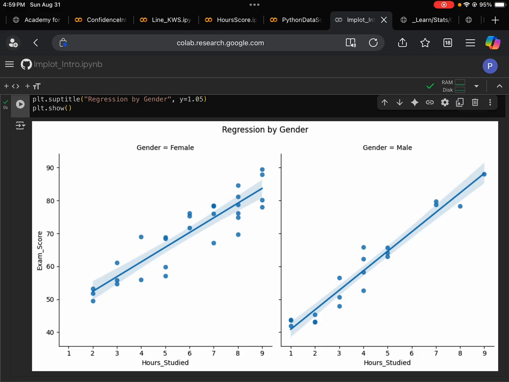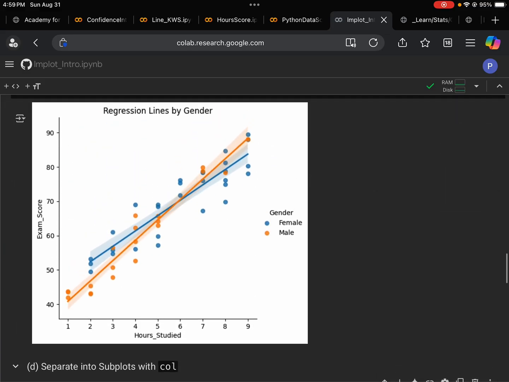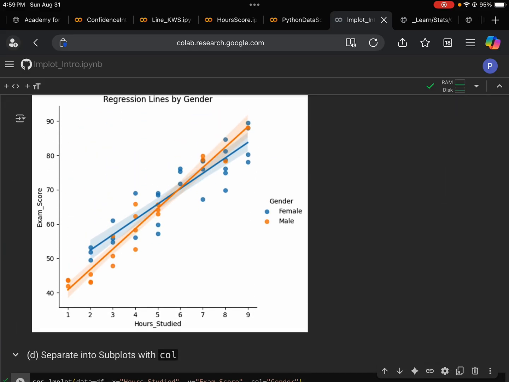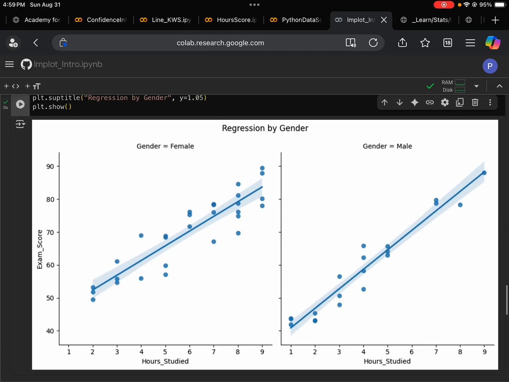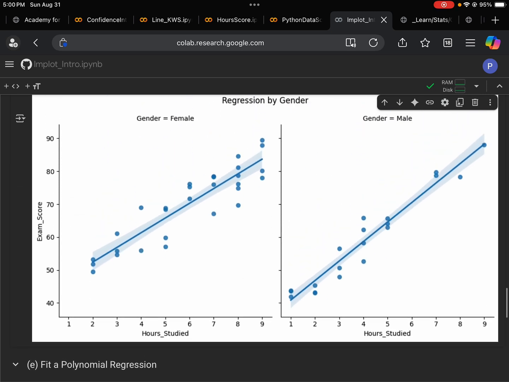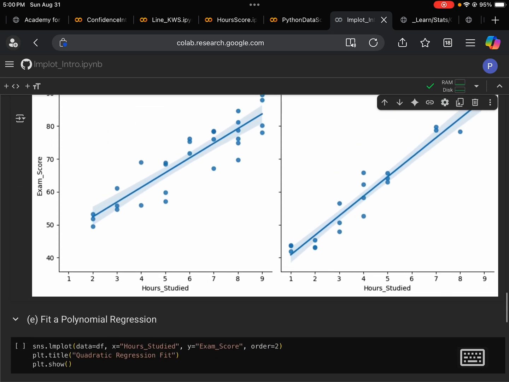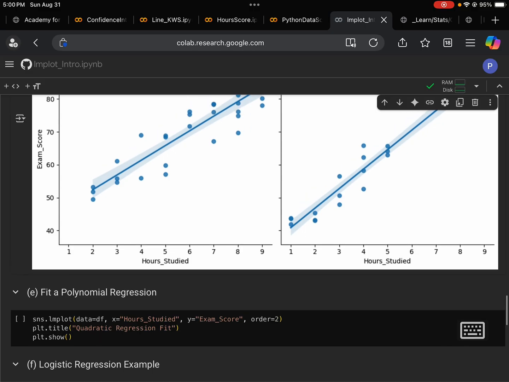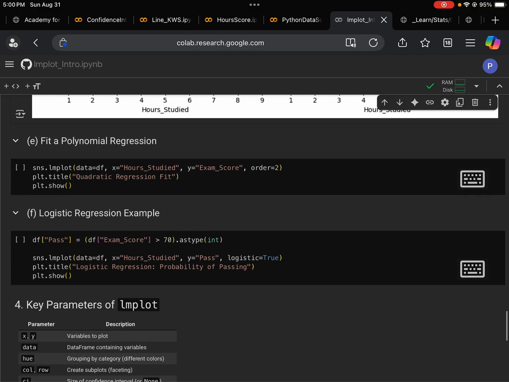So sometimes we actually want to plot these two lines together, because there we have a different color for different gender data points. All the male data points have one color, and the female data points will have a different color. But still, sometimes you want separate subplots. If you want to do that, that's how you do it. Actually, quite simple to do.